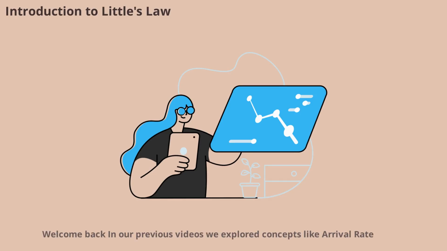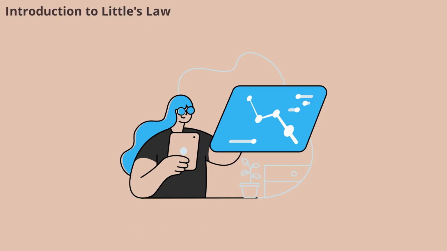Welcome back. In our previous videos, we explored concepts like arrival rate, service rate, and utilization. Today, we're diving into a crucial question for any system. At any given moment, how many requests are actually inside our system? This is more than just a number. It's a key metric for understanding system performance and resource usage.